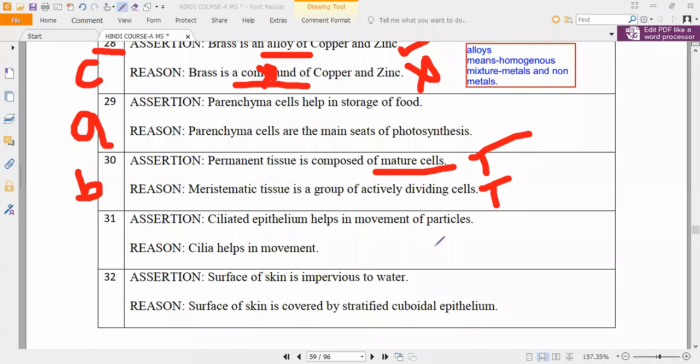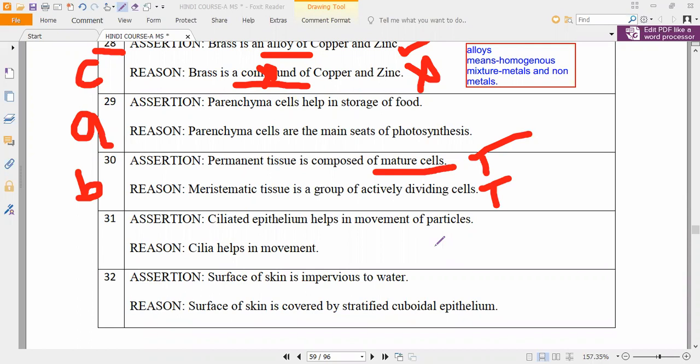Next, 31st question. Can anybody read it? Ciliated epithelium helps in movement of particles. Yes, it is true. Ciliated epithelium helps in movement of particles. Yes or no? Yes, sir, the option is true.